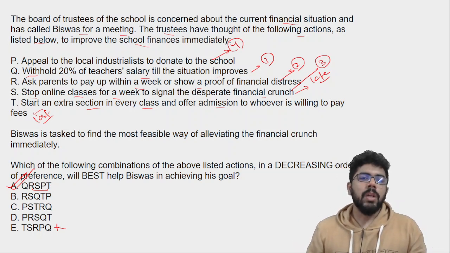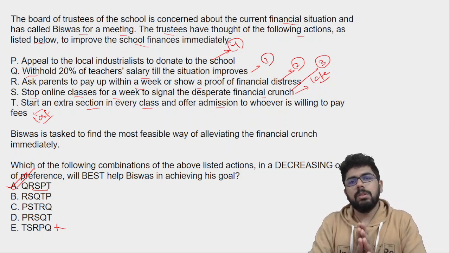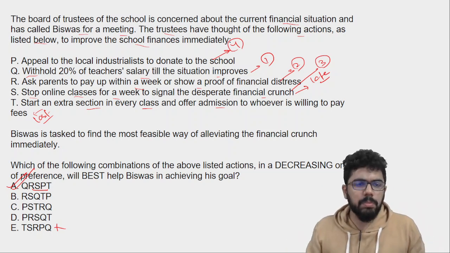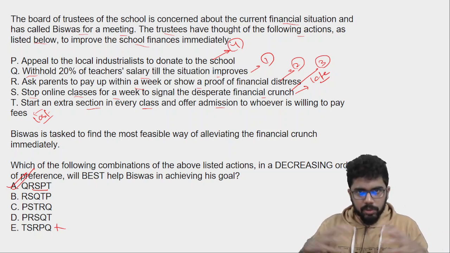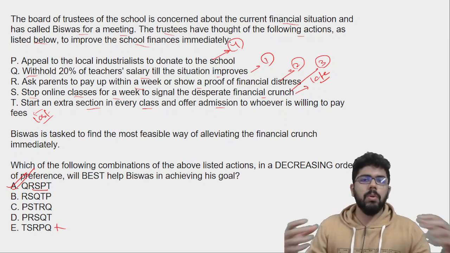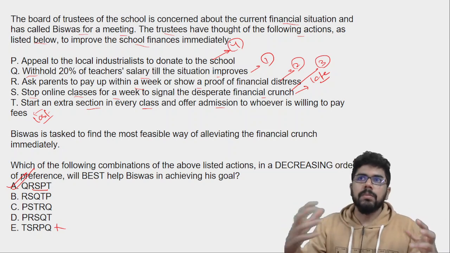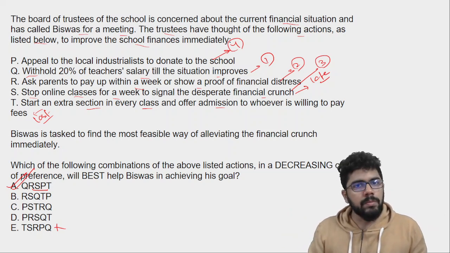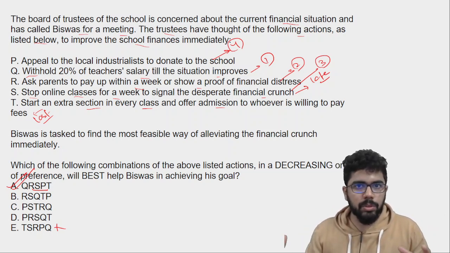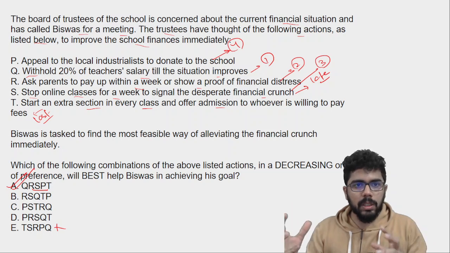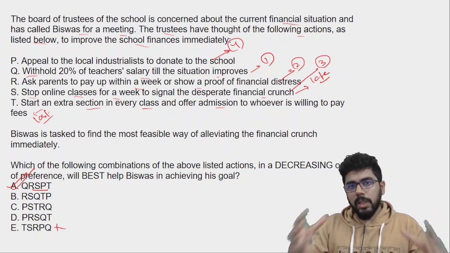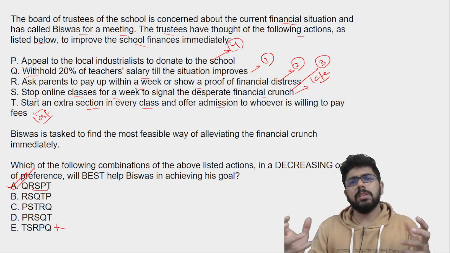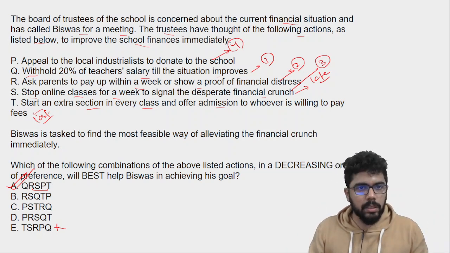समझ रहे हो? So you'll have to put yourself in the situation. Maintain a framework. Now a lot of people can debate on this. नहीं ये पहले करना चाहिए, वो पहले करना चाहिए. Let us not get into that. Okay, बहुत कुछ बहुत अलग तरीके से हो सकता है. Maybe every decision is right in its own way. But हमें एग्जाम के पॉइंट ऑफ व्यू से सोचना चाहिए कि what is the purpose of giving this question? How does the examiner want us to think? In what framework do they want us to think? तो वो एक बार समझ गए, we'll always get our answers correct.